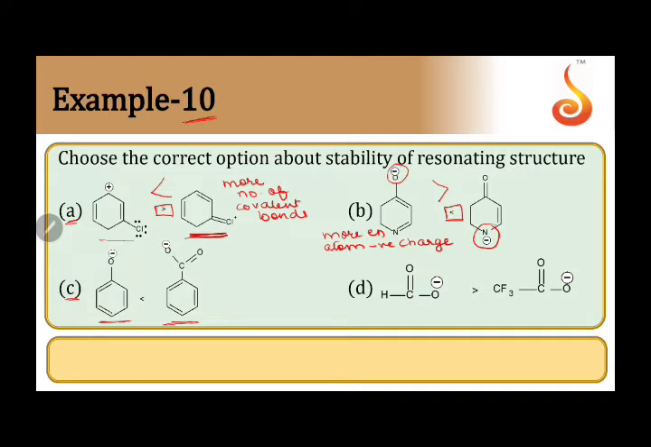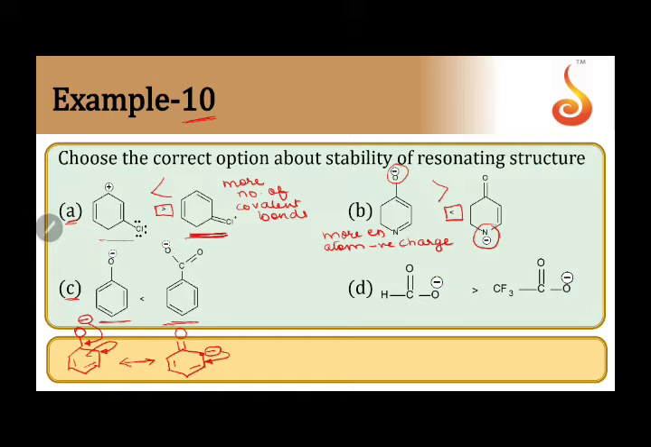The first one, phenoxide ion, this structure's name is phenoxide ion. Let's write its resonating structures. The minus charge comes here, and the pi electrons move to the next carbon atom. So we have double bond O. Here there were two pi bonds, and now here we have a minus charge. The carbon is getting a minus charge.